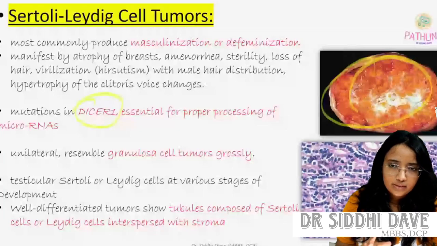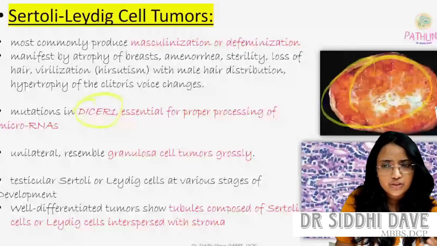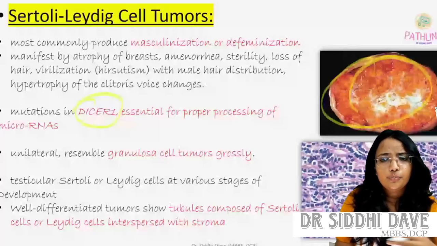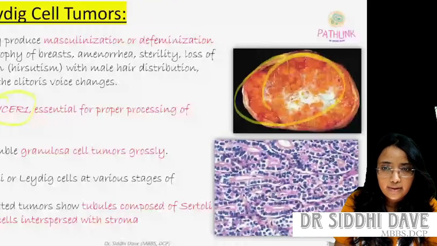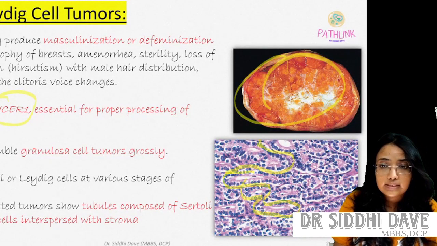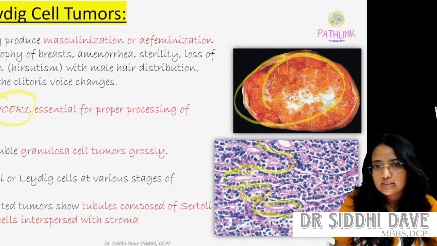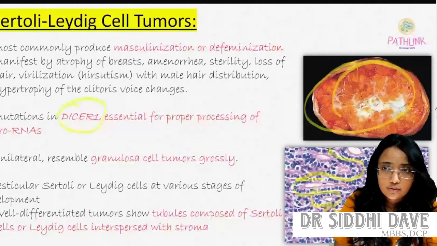But in the microscopy we are seeing testicular Sertoli cells and Leydig cells of various stages of maturation, well differentiated: tubules, seminiferous-like tubules, composed of Sertoli cells and Leydig cells with interspersed stroma. You are seeing some tubules resembling the testicular tubules, and that is a well differentiated Sertoli-Leydig cell tumor. So this is Sertoli-Leydig cell tumor.